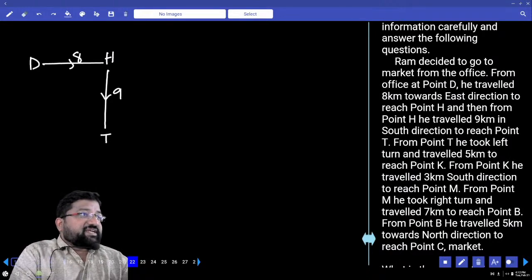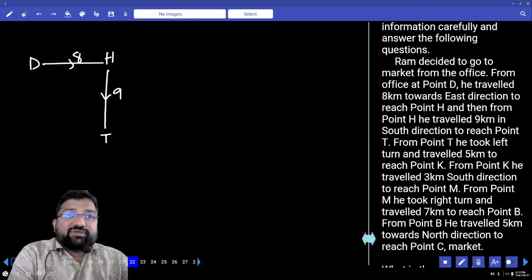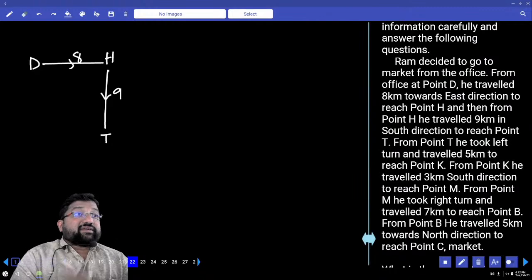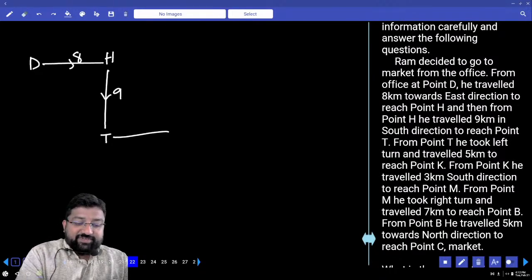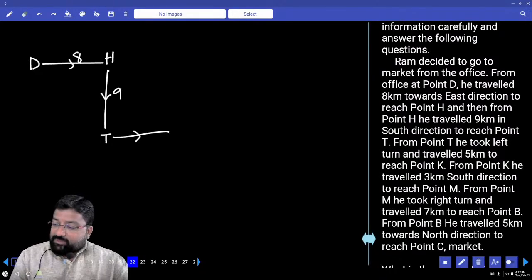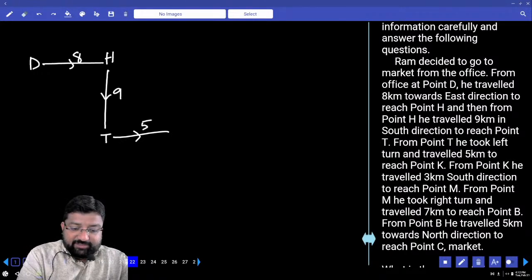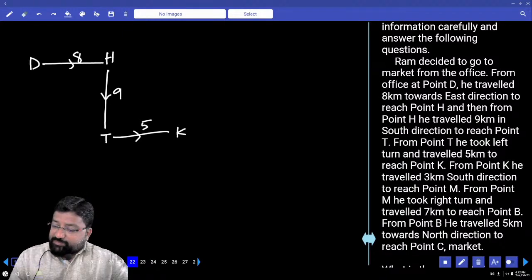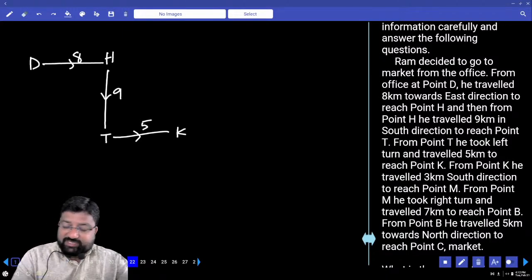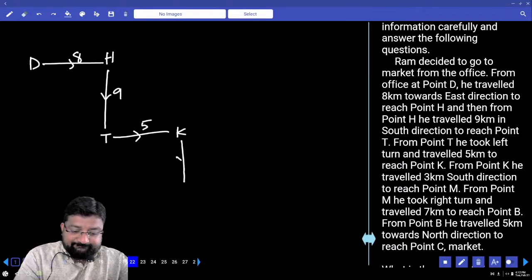At T, which direction is he facing? South. South nunchi left ante manaki right. He fix అయిపోవాలి mind lo. From T, he took a left turn and traveled 5 kilometers to reach point K. From K, he traveled 3 kilometers in the south direction to reach point M.